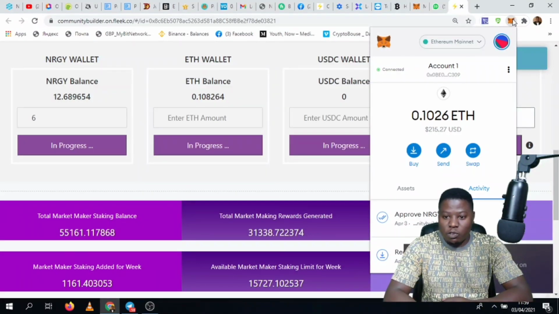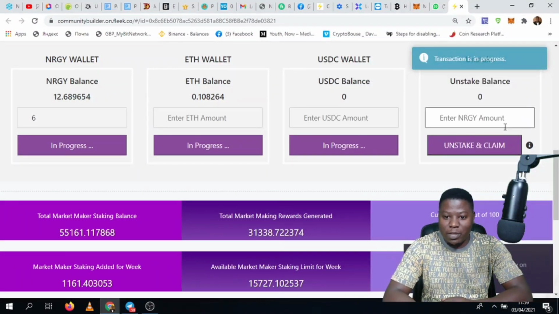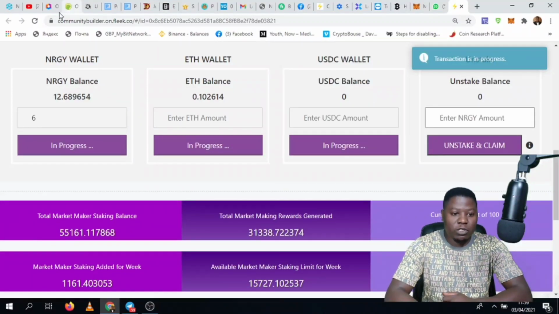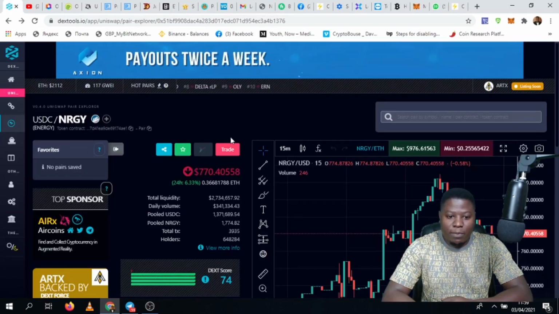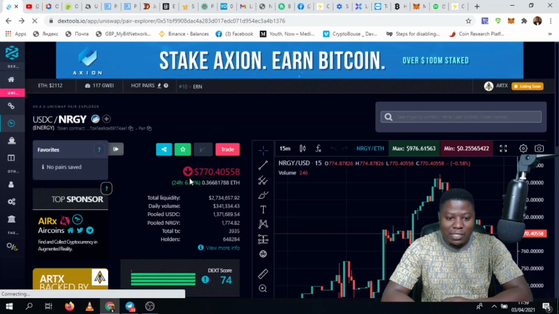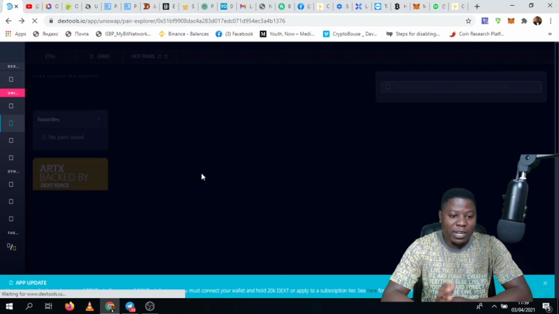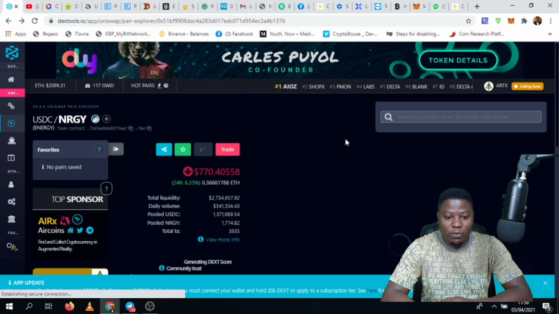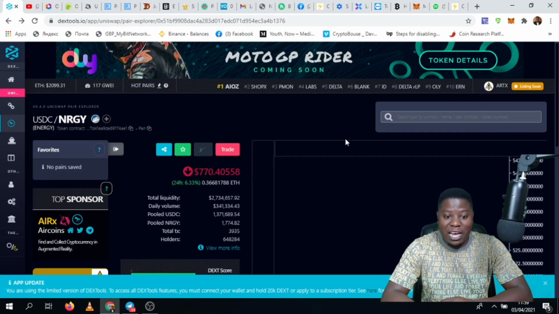So we have managed to complete the first transaction. Now we are waiting for the second one to go through. As we're waiting for the second one to go through, let's go look at the price of energy. Right now, energy is selling at $770. I bought this as low as $117. That is like 4 weeks ago. So waiting for the price to get back in tens so that we can buy.